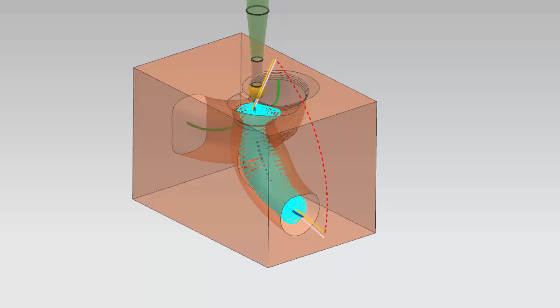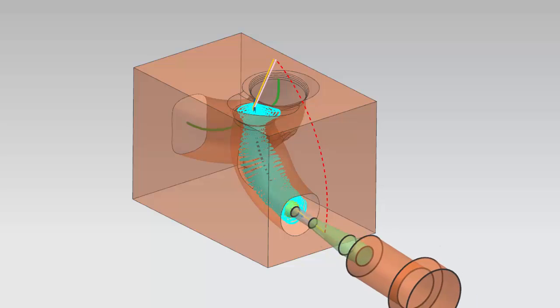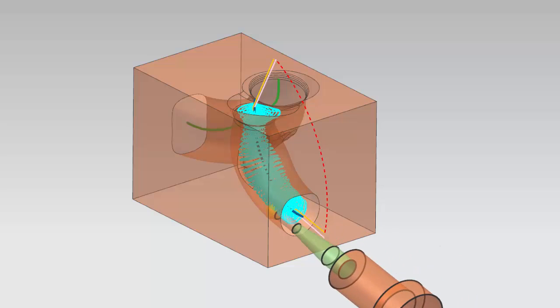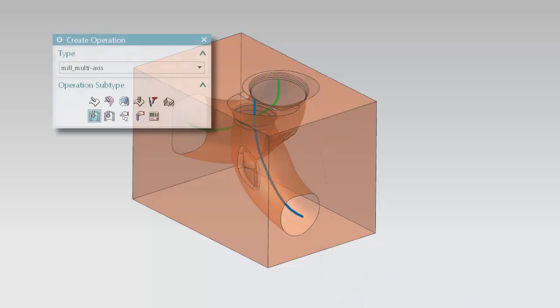You can now create operations that rough complex interior surfaces typically found in manifolds and cylinder head ports. Previously, you could create only finishing operations. The tube rough option is new. Tube roughing operations may use ball mill or spherical mill tools.